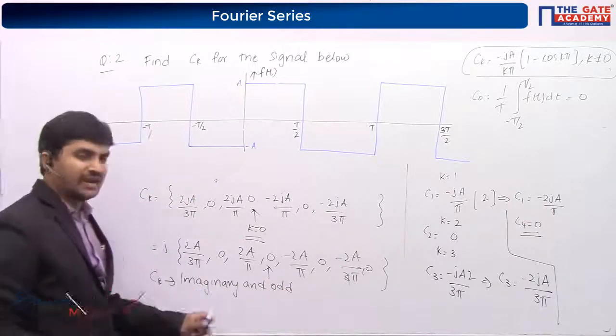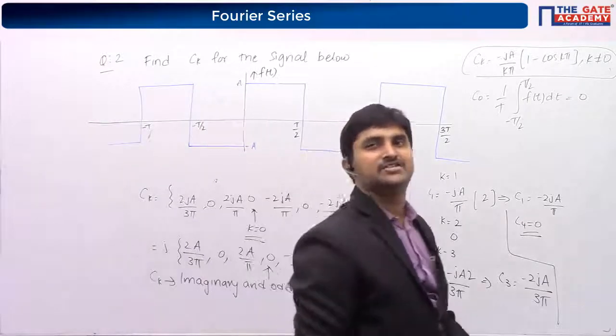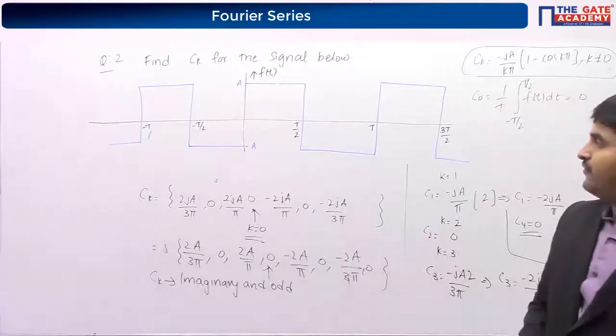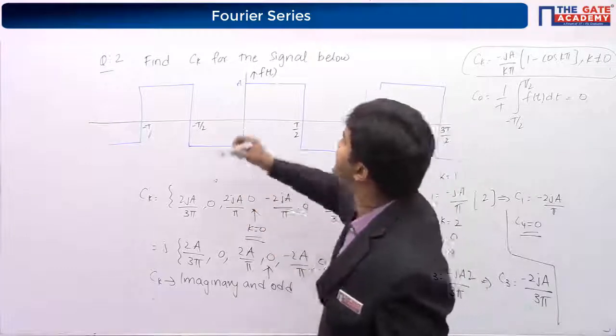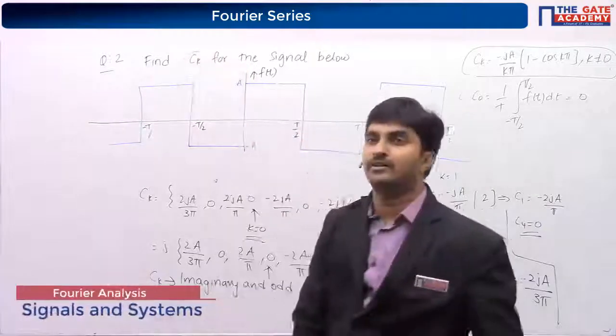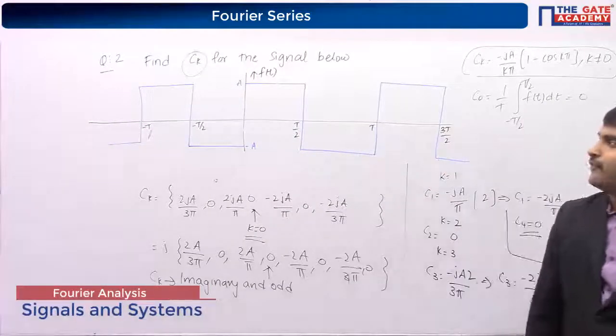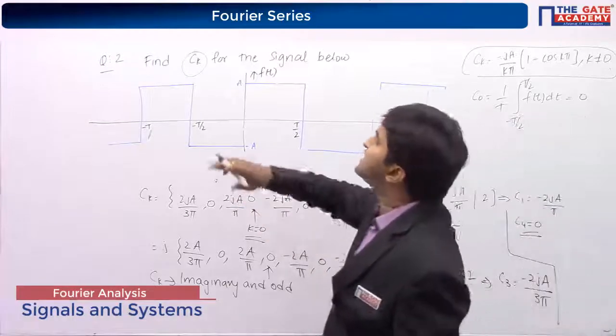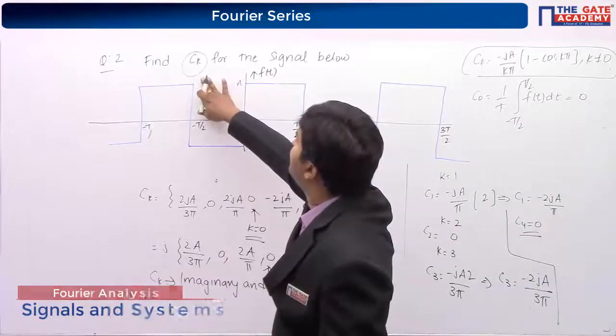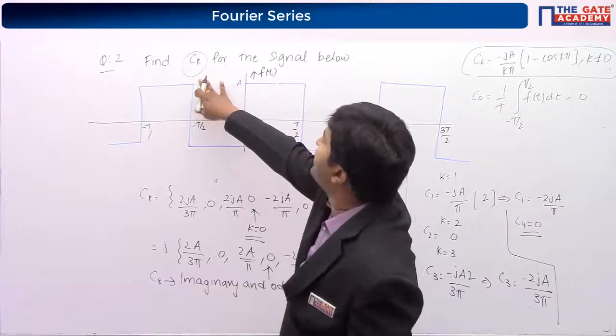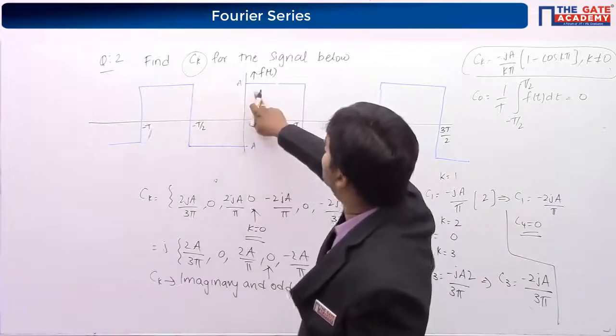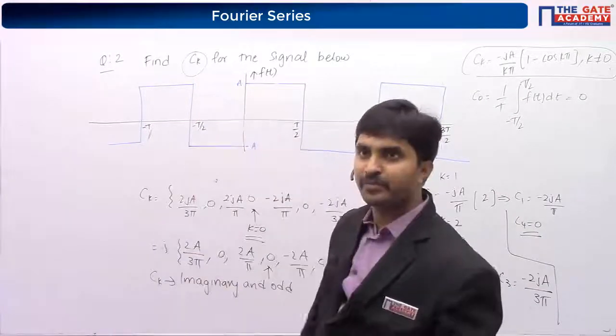So when do we have the nature of ck as imaginary and odd? We will always have ck as imaginary and odd whenever the signal is real and odd.